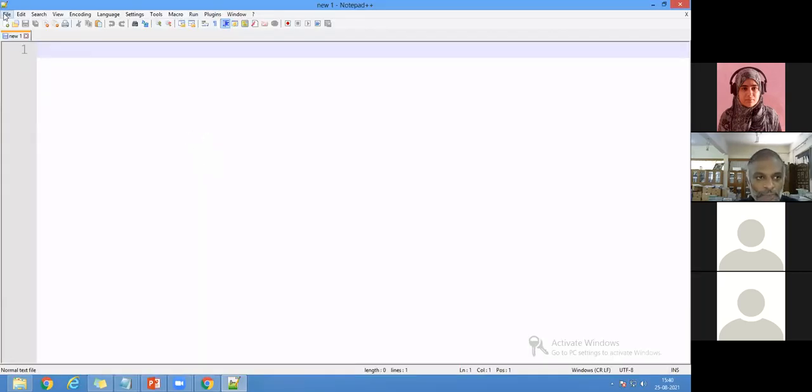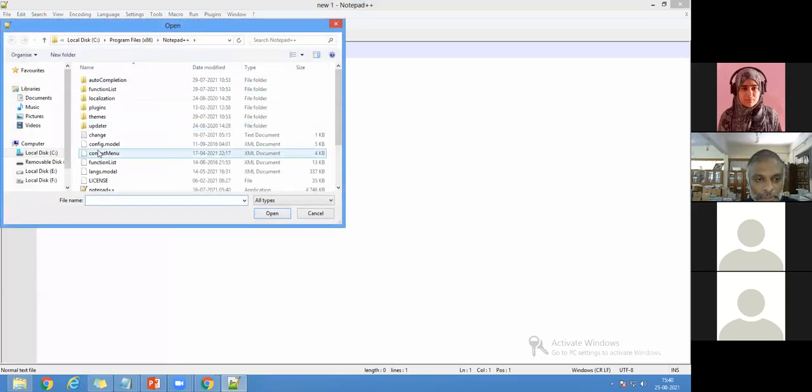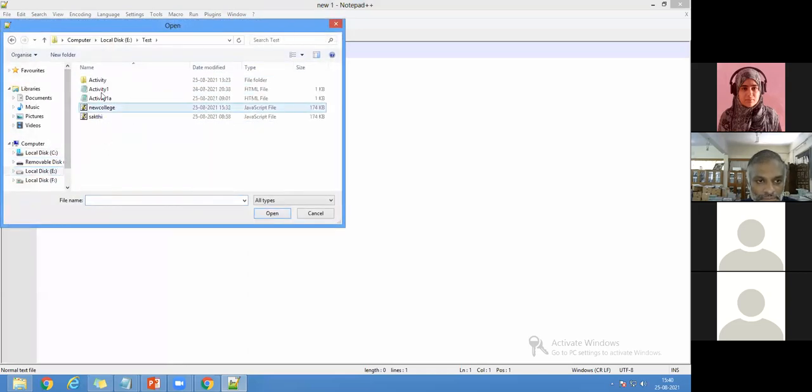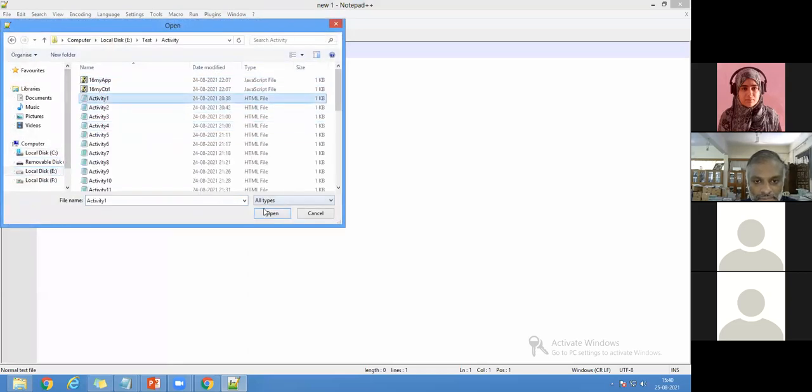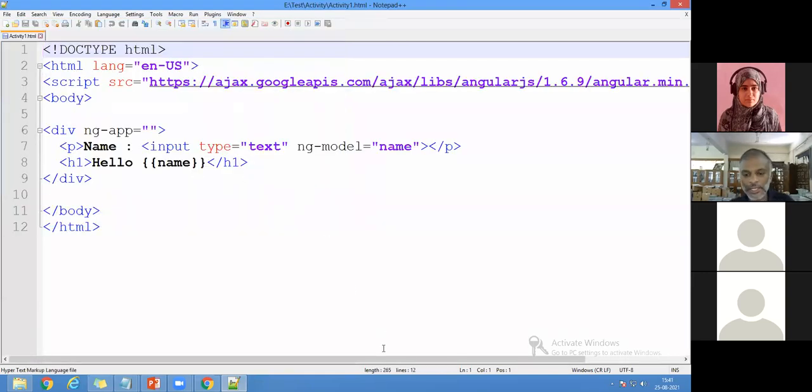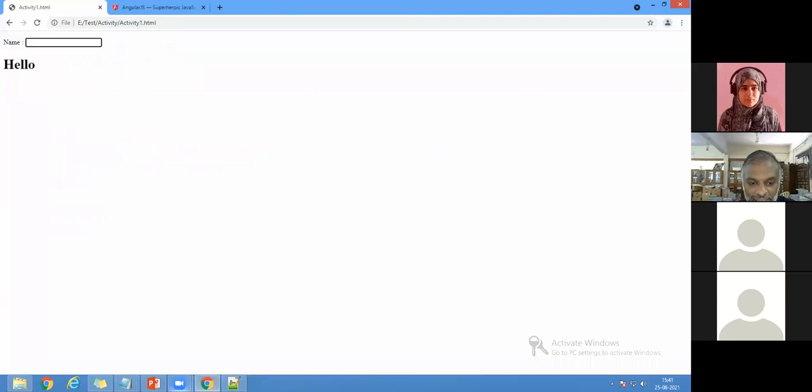So I'll take my Notepad Plus. Now I'm going to open. Now look at the program very carefully. This is a way of scripting languages we are having here.